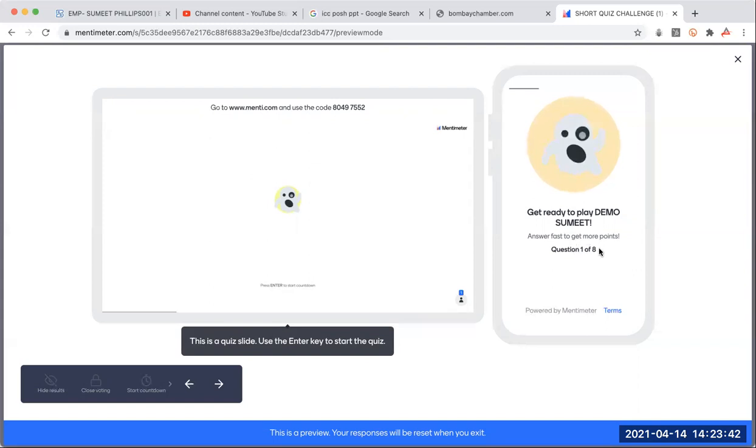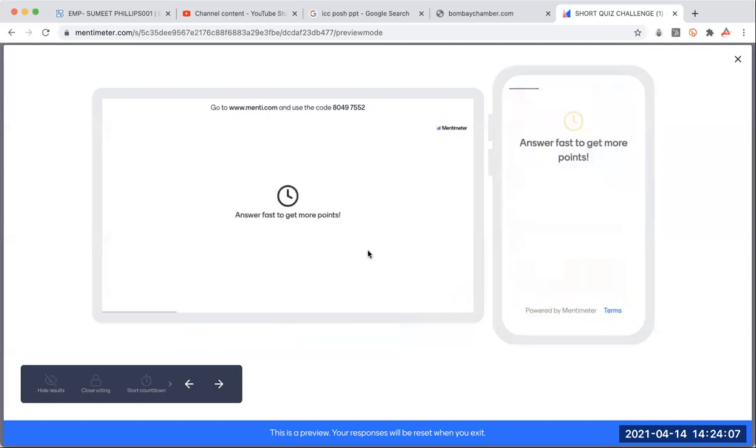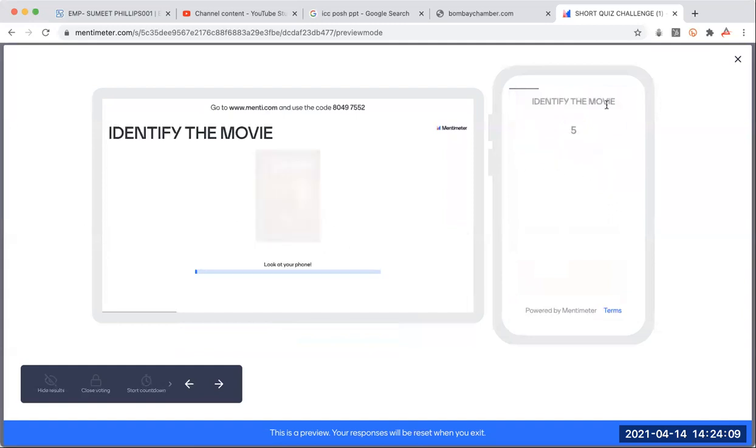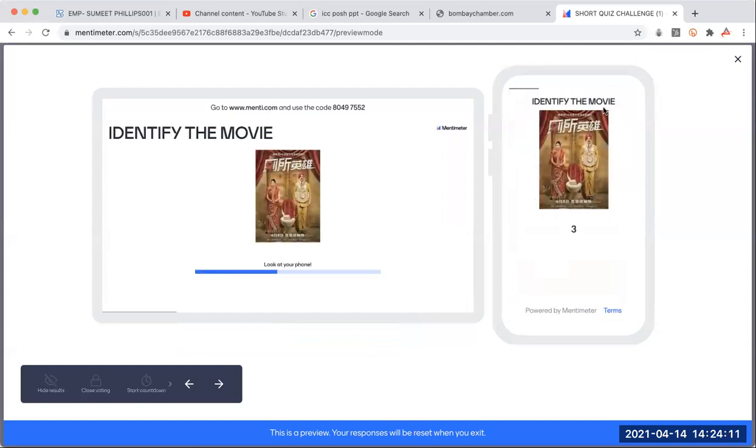It shows you 1 out of 8. However, in your main series, you could have 1 out of 15. We don't know, we have no clue what the quiz is all about. Now, how the quiz will begin: this will show on the screen. There would be a small flash which can come anytime, and it will say get ready to play. Once you get that, you will have a question coming on your screen like this. Answer fast. Identify the movie.